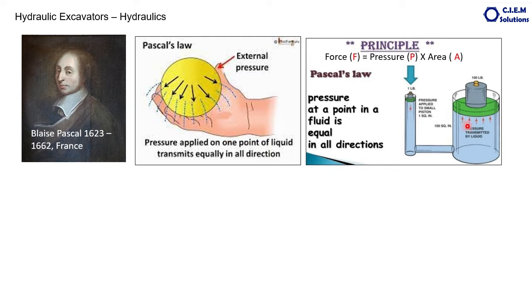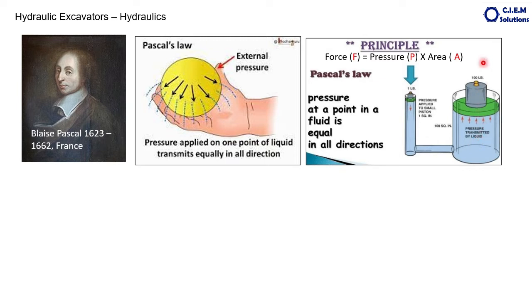The larger diameter is a 100 square inch piston. So what happens here? If you apply force F1 of 1 lb here, it transmits into 100 lb output.